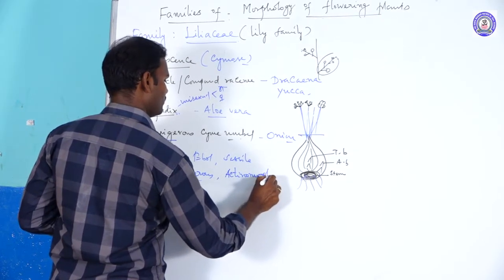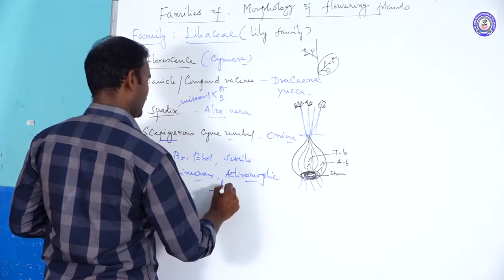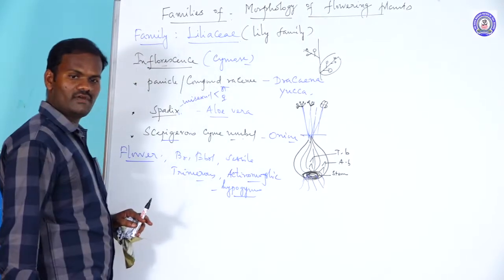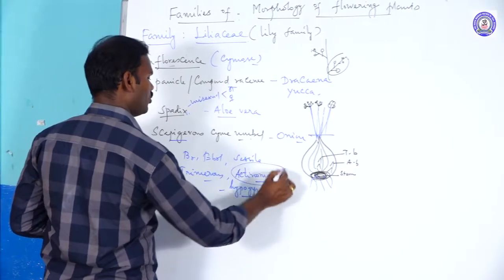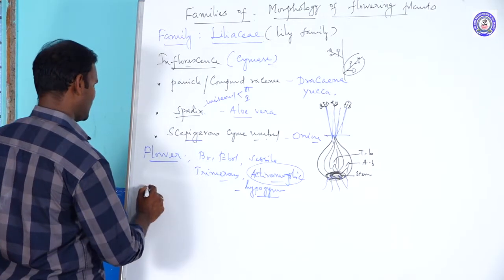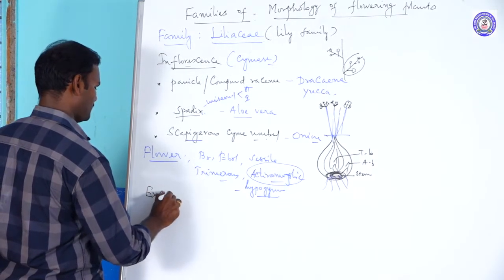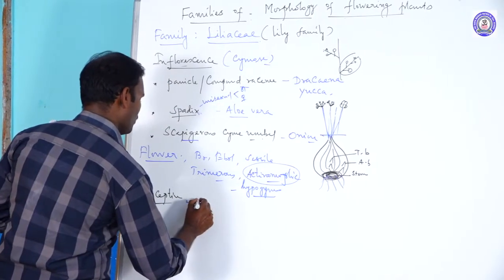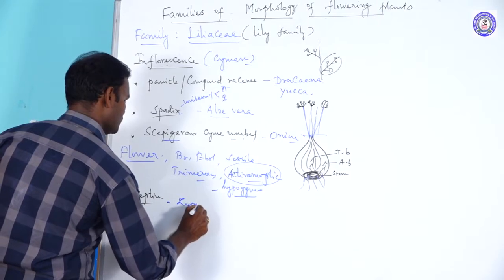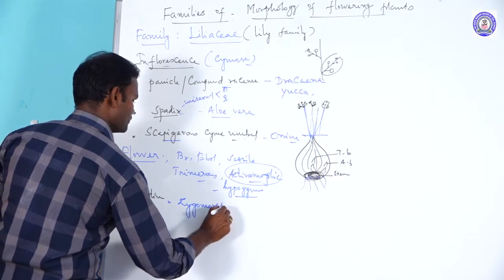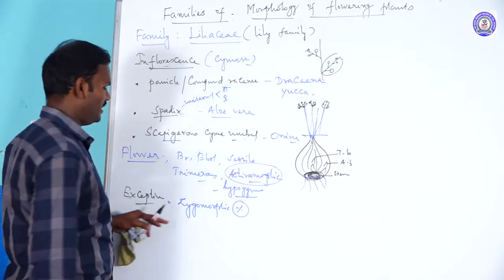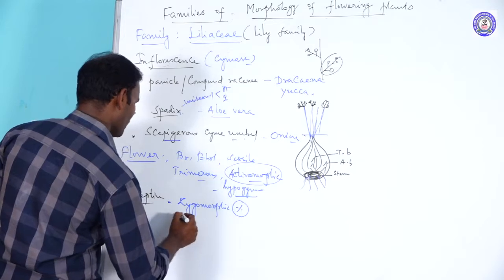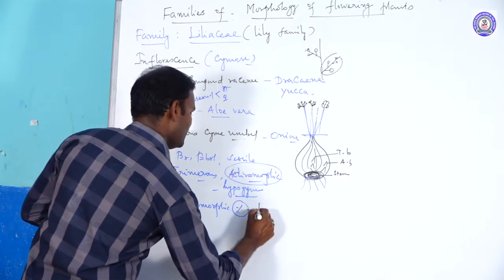Actinomorphic and hypogynous. The flower is hypogynous, with a superior ovary, and maximum actinomorphic condition. But there are some exceptions. Lilium has a zygomorphic condition. Zygomorphic means a flower can be divided into 2 equal halves by only one vertical plane. For example, Lilium.